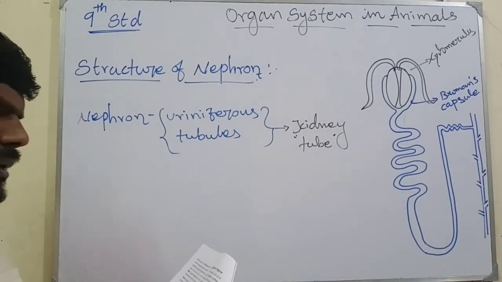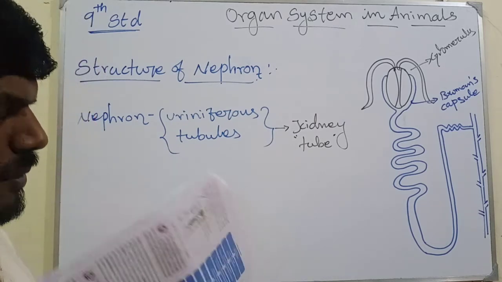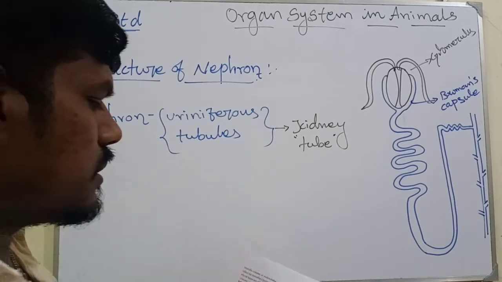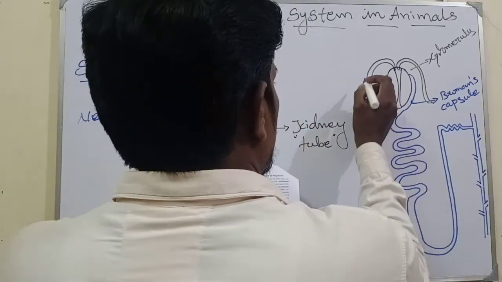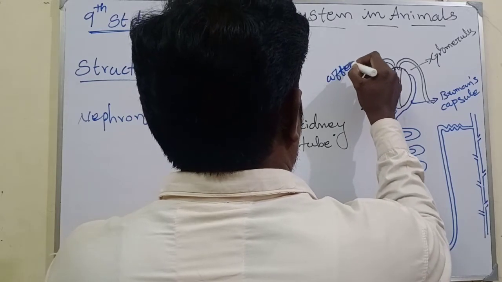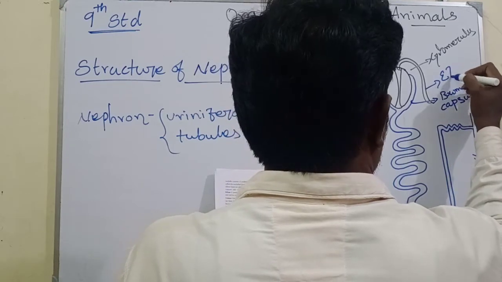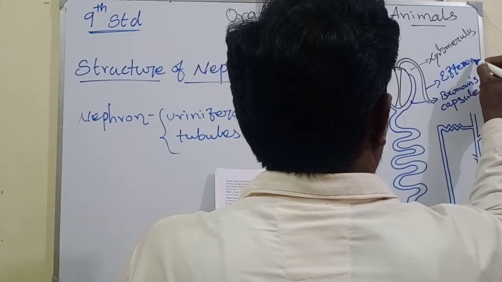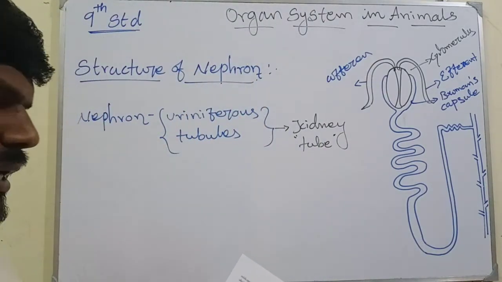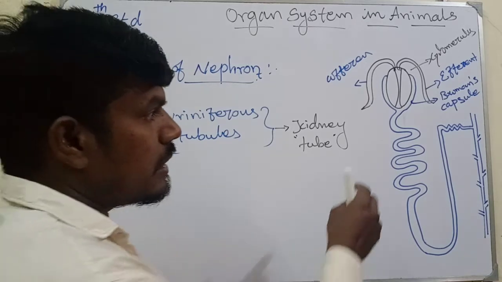Blood enters the glomerulus capillaries through the afferent arteriole and leaves through the efferent arteriole. This one is afferent, and this is efferent. The Bowman capsule continues as the renal tube. This is the renal tube.